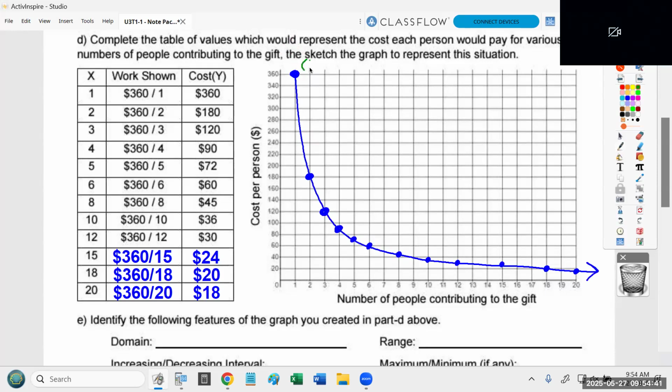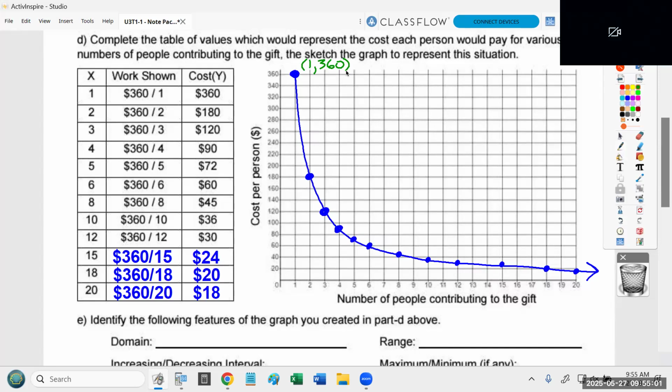Okay, it starts at the point 1, 360 because you have to have at least one person that's contributing to the gift. And if you only have one person, they're going to have to pay all 360. Okay, there's no reason to go higher than 360. That is the cost of the gift. And you can't have less than one person contributing to the gift. Like somebody's got to get it.